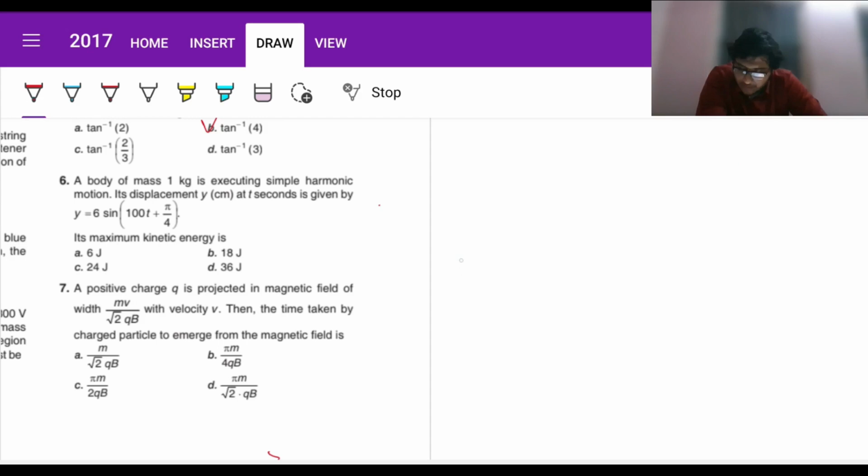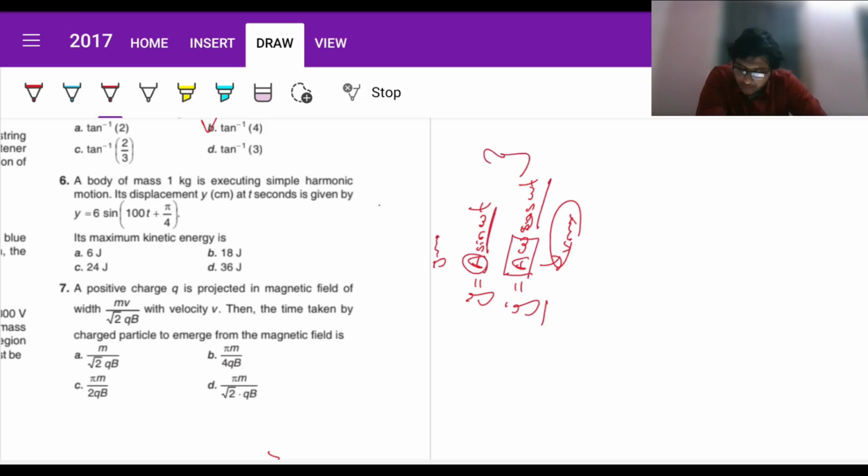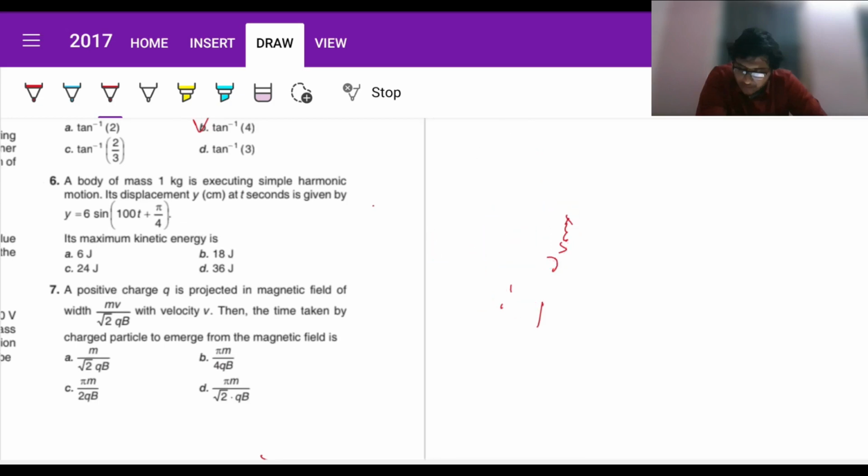So for maximum velocity, suppose we have an equation given like this, that y equals a sine omega t. y dot will give us a omega cos omega t. This is the velocity. A omega is the Vmax in this case. The maximum possible y is a here, because sine omega t or cos omega t can have a maximum value of 1. I'm talking about magnitude, right? Great. So that's all we are supposed to be doing here.